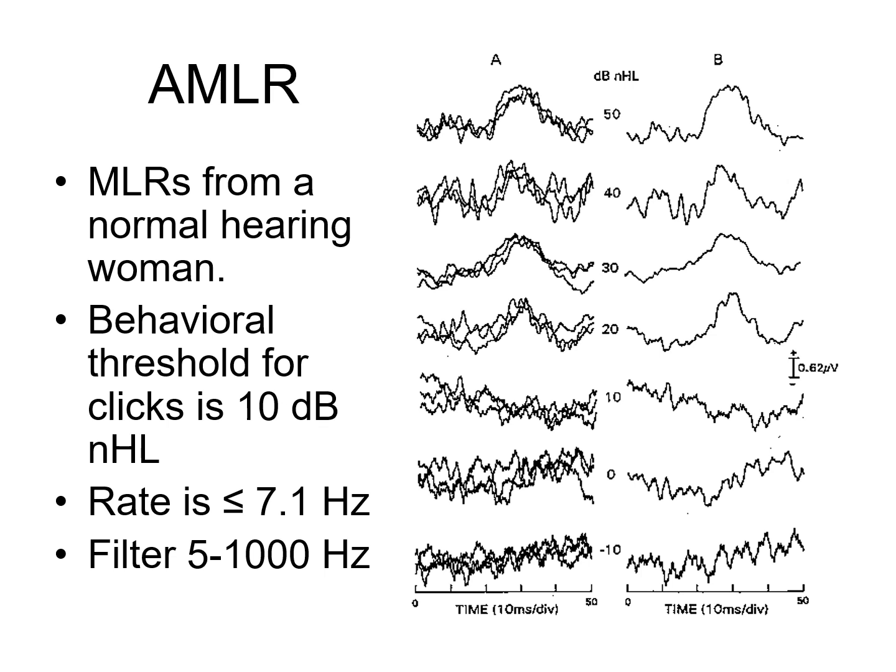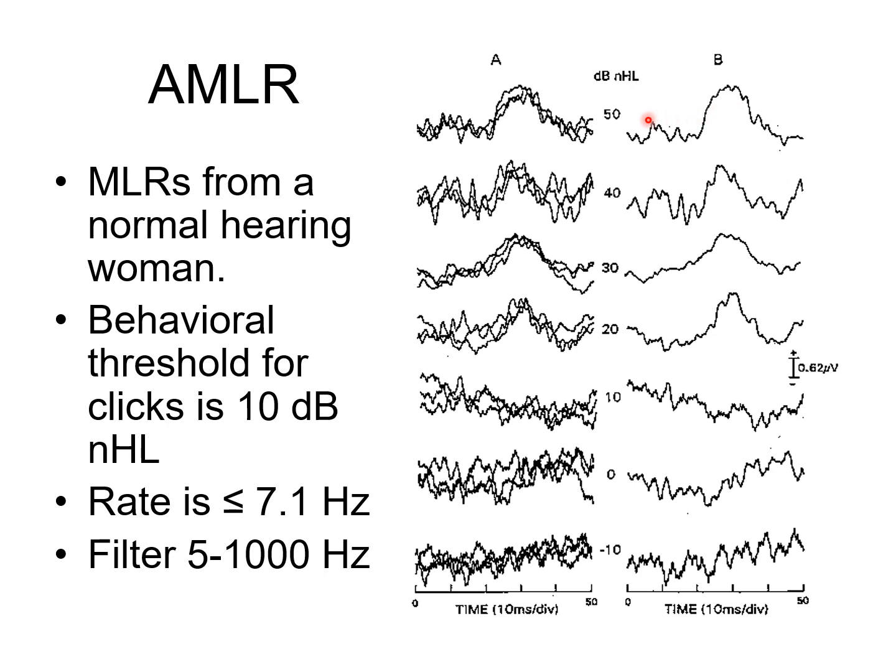This slide shows a growth function for MLR. These MLRs are recorded from a normal hearing woman. The recordings shown on the left-hand side, column A, are MLRs with multiple replications. As you can see, MLRs are recorded at 50 dB NHL down to -10 dB NHL. And the waveforms on the right show the average of the MLRs.